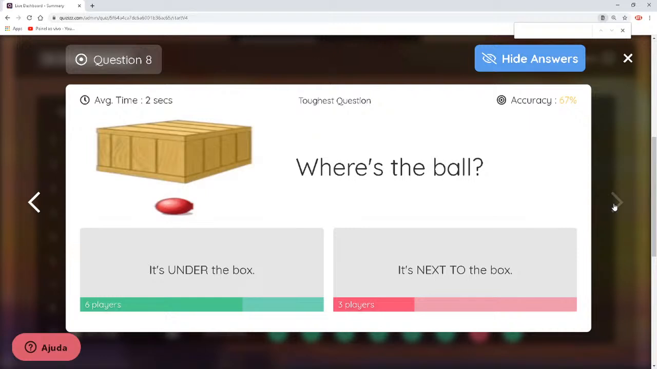Now, here is under. We've got the box, and the ball is under the box. Is it the last one?